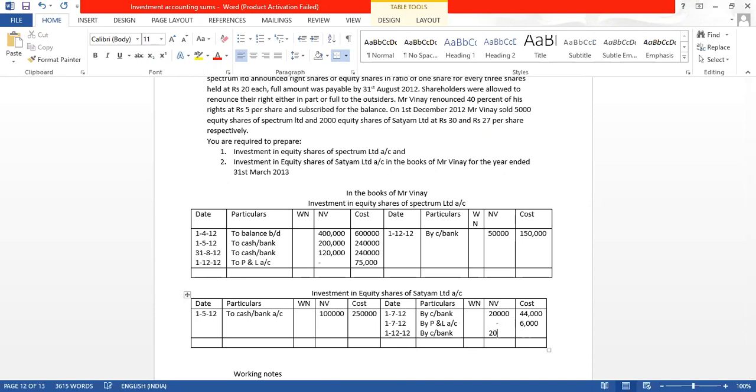So 2,000 into 10 is 20,000 and we have sold for 27 rupees. So 2,000 into 27, हमने 54,000 में सेल किया. 2,000 equity shares of Satyam, but for 27. So 2,000 into 27 we received.